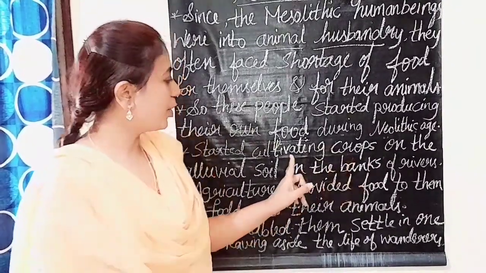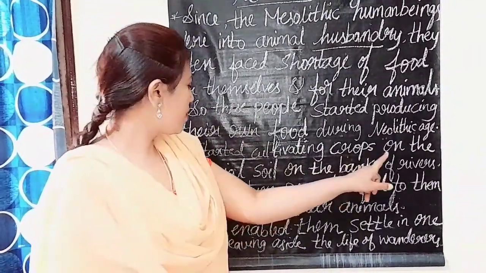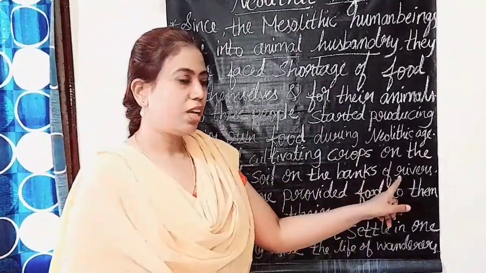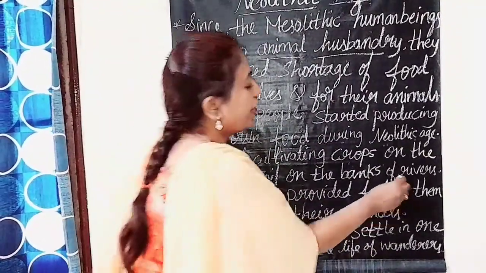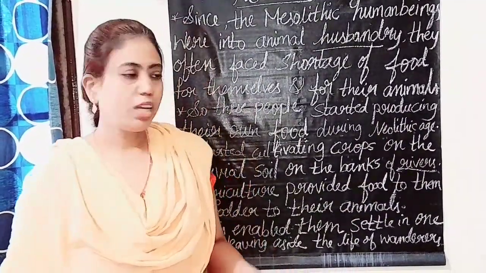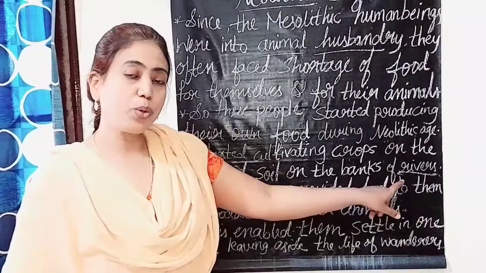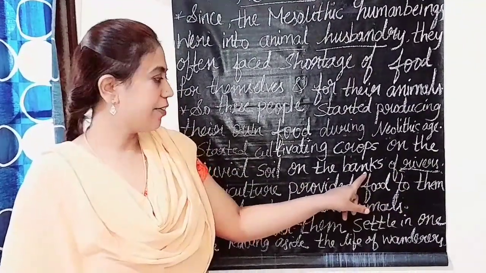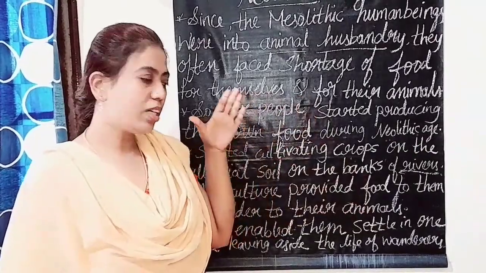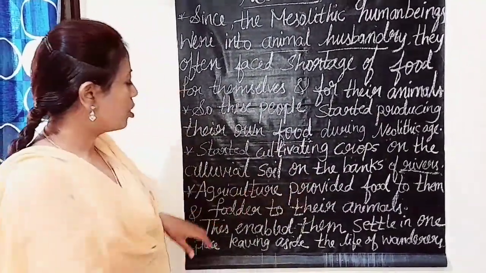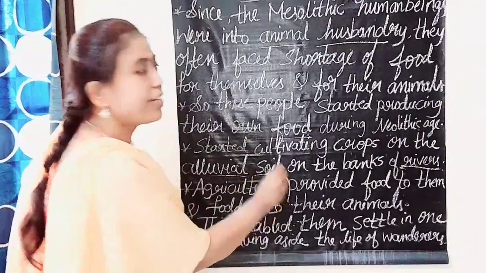They started cultivating crops on the alluvial soil on the banks of the rivers. Because for agriculture, what is the main important thing we want? Water. And they started to grow the crops where? On the banks of the river. And which type of soil did they first get? Alluvial soil. Alluvial soil, how is it formed?